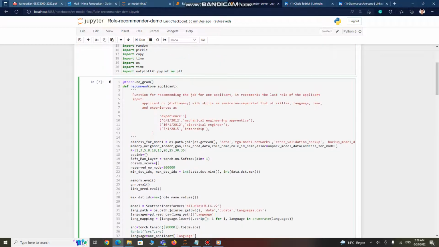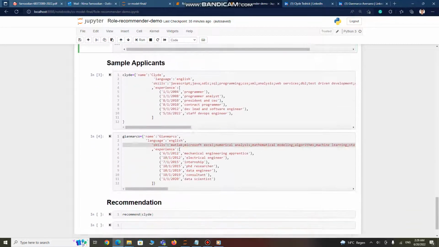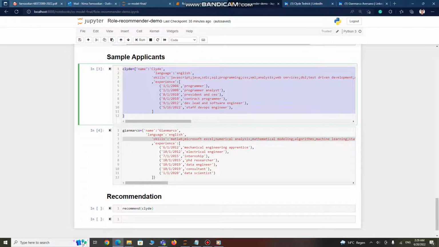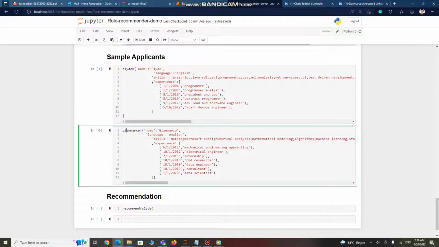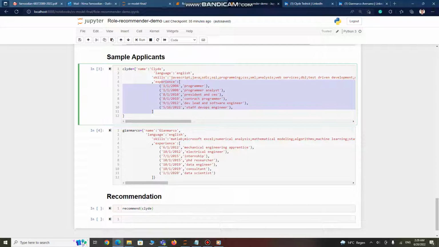The input is an applicant under this format. So I have these two applicant CVs, one for Clyde and one for Gianmarco. This is only a Python dictionary. So we have their languages, their skills, and their experiences.